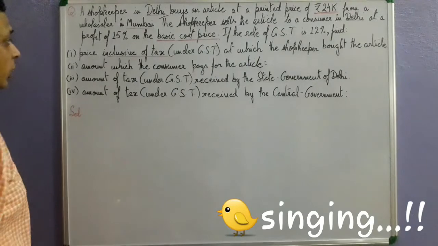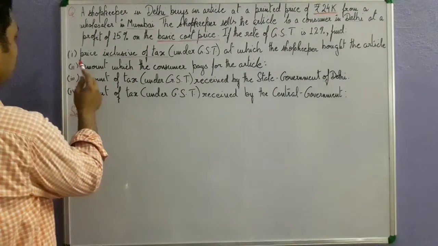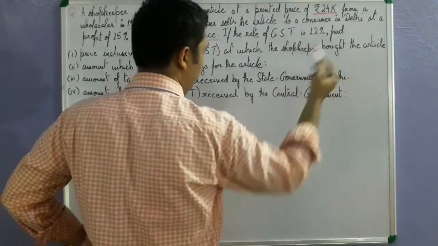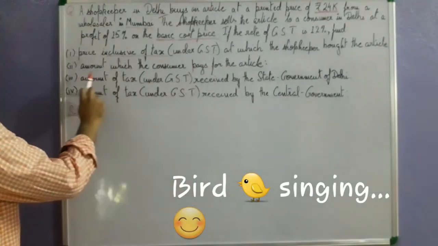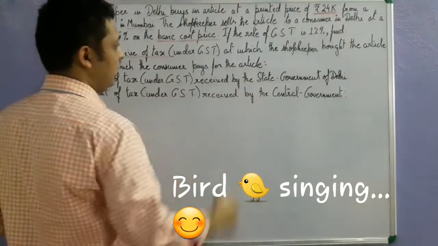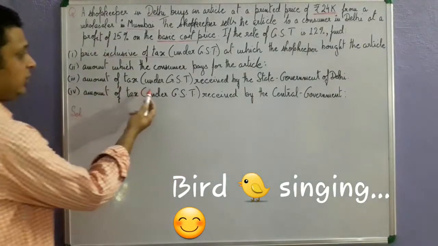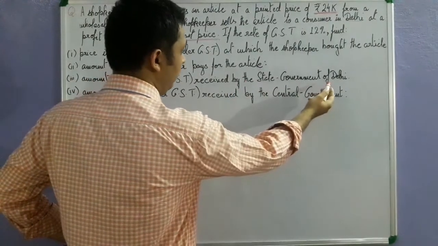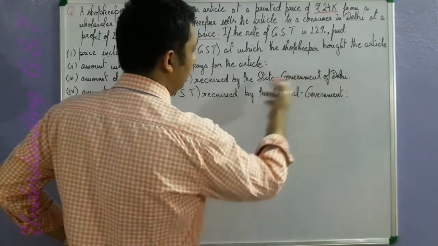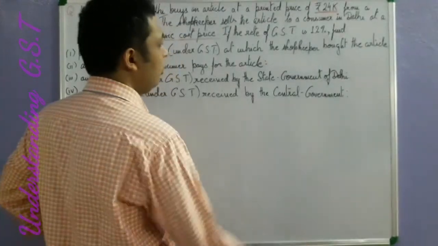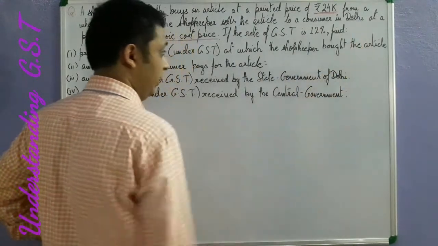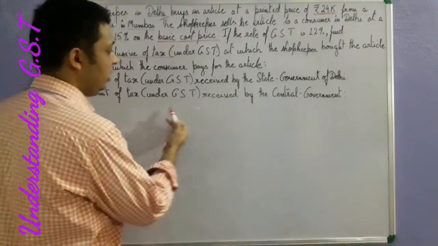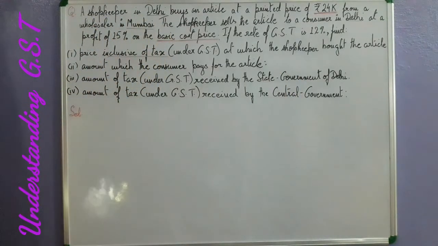There are four parts of this question. The first part says, price inclusive of tax under GST at which the shopkeeper bought the article. Next, the amount at which the consumer pays for the article. Next, the amount of tax under GST received by the state government of Delhi. This is a very important line; we will have a discussion upon this later. Next, the amount of tax under GST received by the central government.